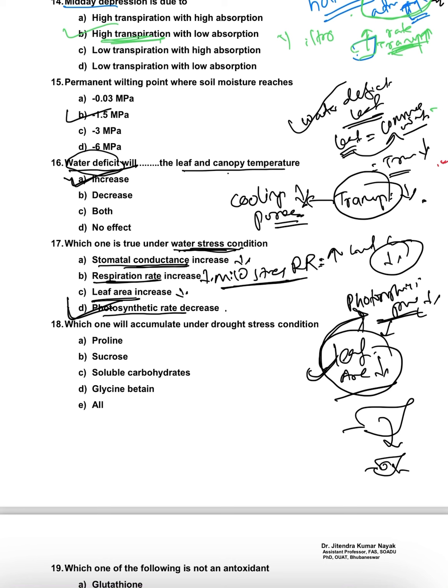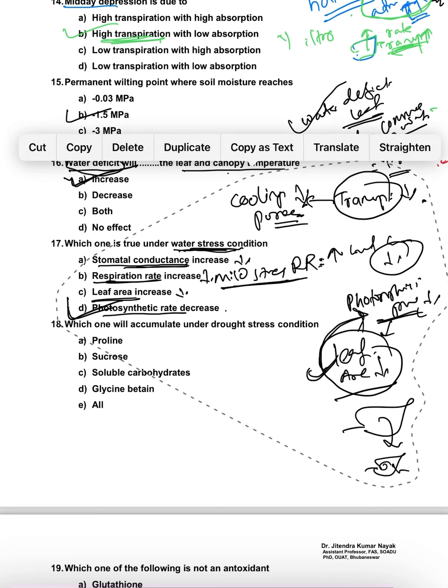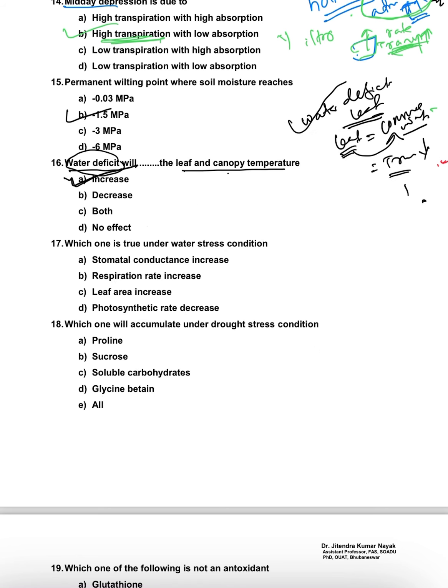The next question: which one will accumulate under drought stress condition? As you know, suppose this is a leaf. If drought stress condition is there, what will happen? The moisture content inside the leaf will decrease, yes or no? So what should the leaf do to cope with the decreasing moisture content?